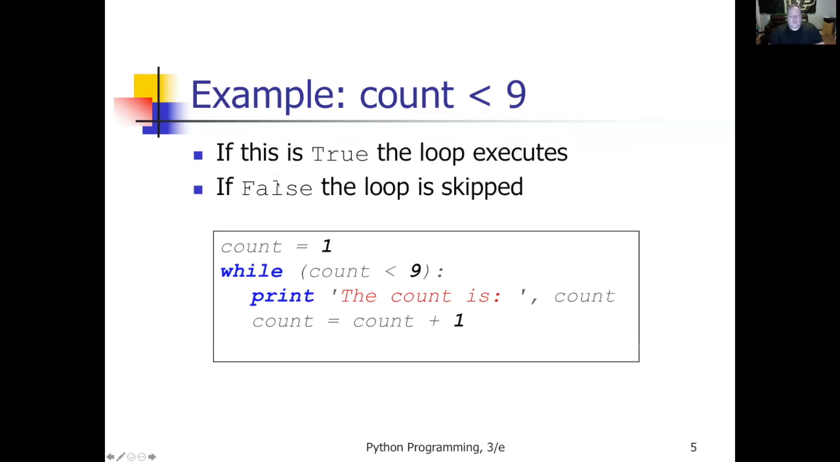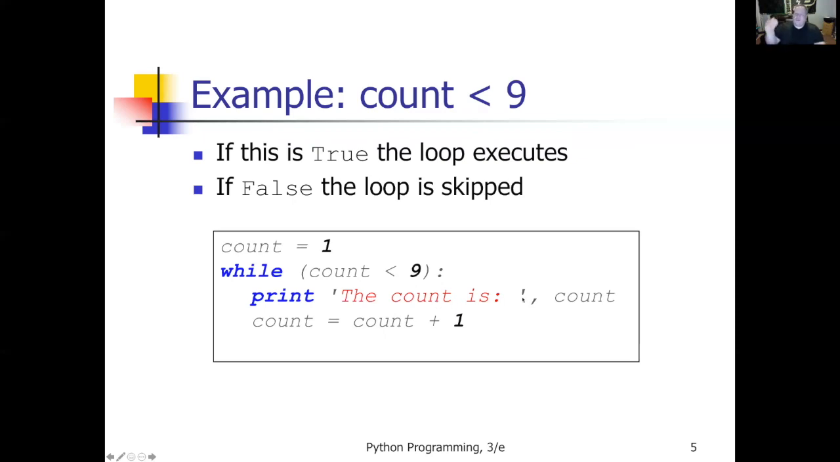So the first time through, count is assigned 1. As long as count is less than 9, do the loop. So I'm printing the count is 1. Then count equals count plus 1. What is count now? 2. So it comes back up to the top of the loop. Is it still less than 9? It is. So it's going to print the count is 2.